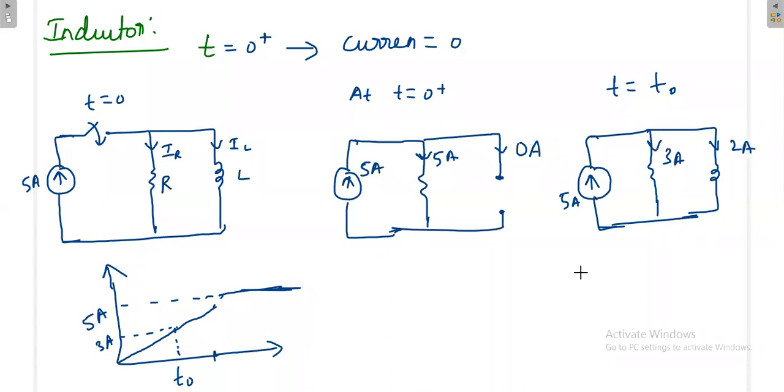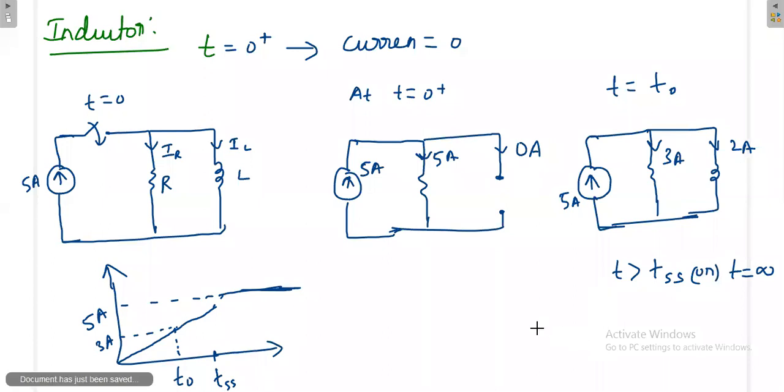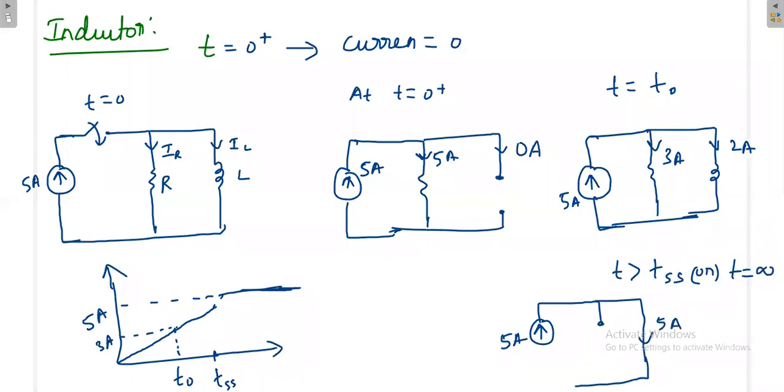Then finally what happens? After this I will call it as t steady state. When t is greater than t steady state, that means your circuit has attained the steady state. Or otherwise, if you have confusion, you can consider at t is equal to infinite, what will happen? Your entire 5 ampere current will flow through the inductor.